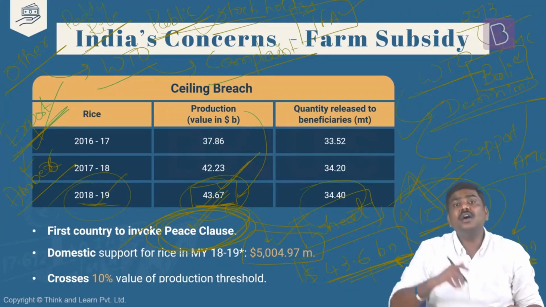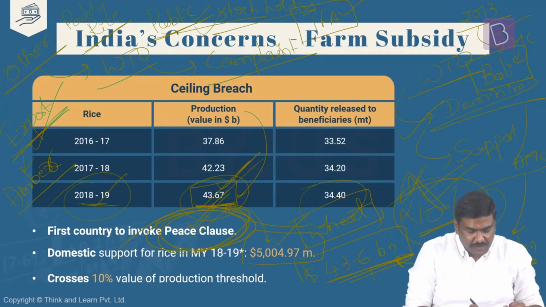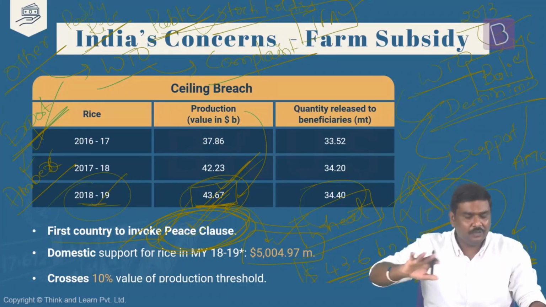So in 2018 and 2019, India crossed this particular 10% threshold. India said we will use the peace clause. In 2019, 2020, again they crossed this particular threshold, and again they said they are going to use the peace clause. So India has become the first country under WTO to invoke the peace clause. And this particular debate as to what should be the permanent solution for this is going on, and it is going to continue for many years now. So these are some very important points with respect to the connection between WTO and subsidies.